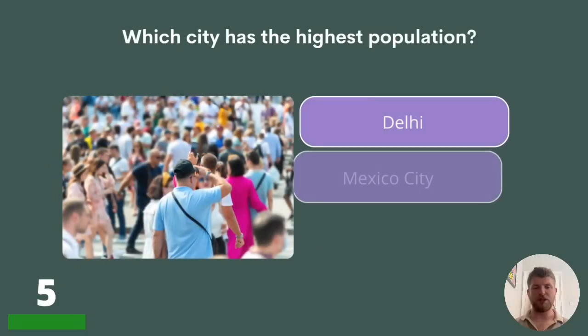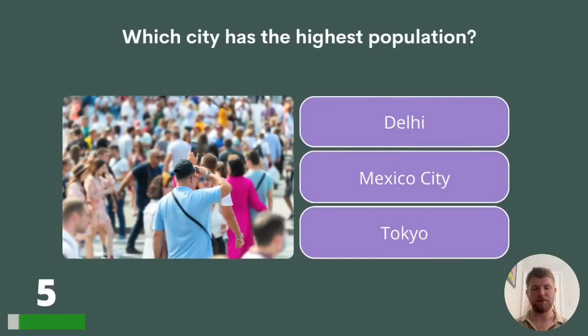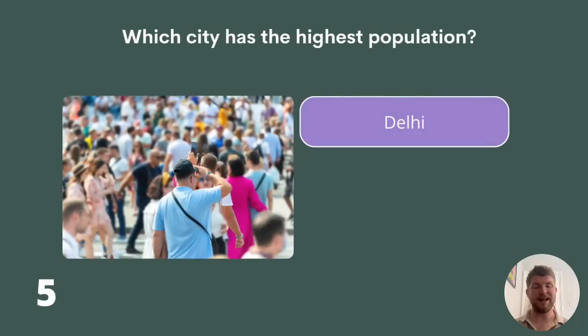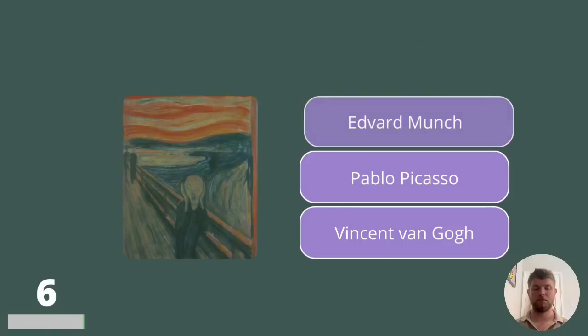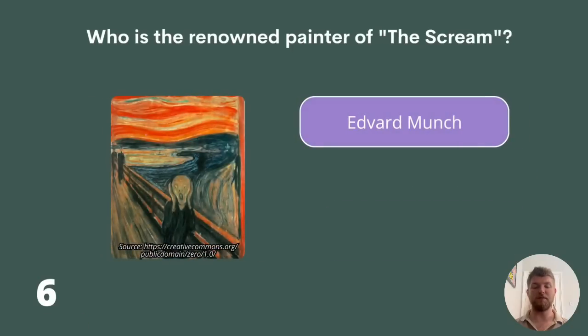Question 5. Which city has the highest population? Delhi, Mexico City or Tokyo? The answer is Delhi. Question 6. Who is the renowned painter of the Scream? Edvard Munch, Pablo Picasso or Vincent van Gogh? The answer is Edvard Munch.